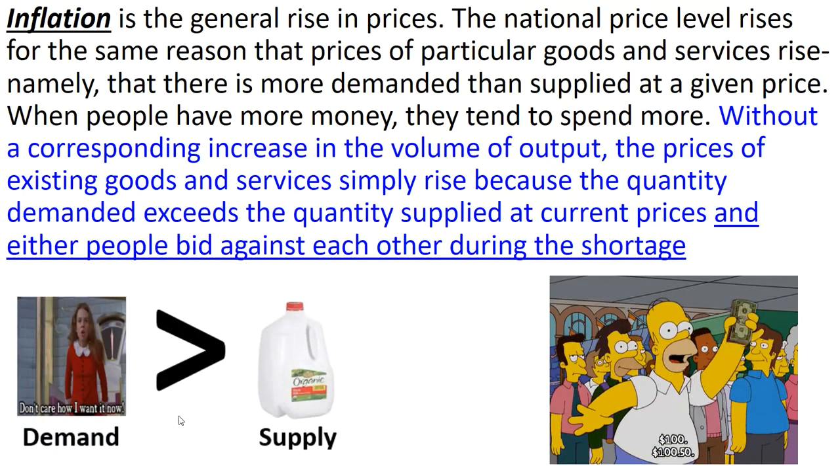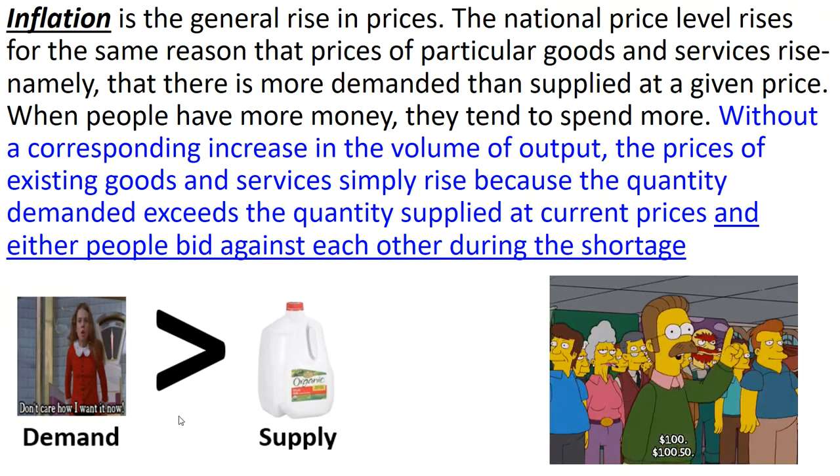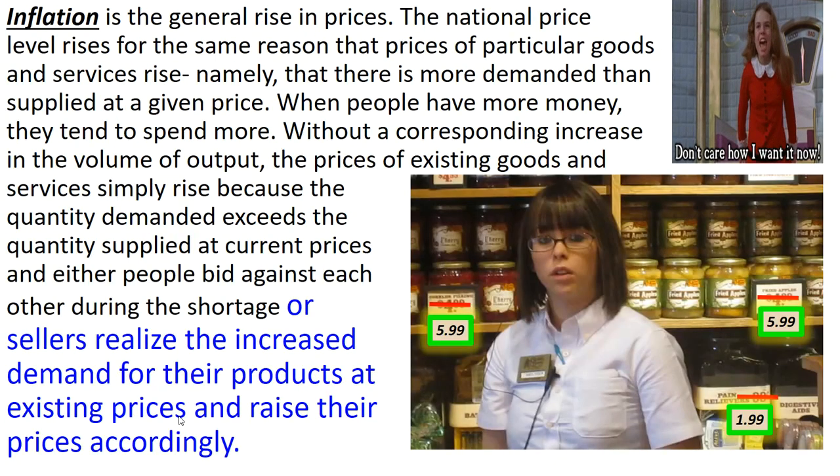So either we have the auction scenario where the people bid the price up together, that's an increase in demand, or the sellers realize the increase in demand. They realize that people are really coming in their store and buying a bunch of milk, and they really, really want it. And the seller realizes, yes, I can get away with charging more because the demand is higher. I'm only charging $3.10 for milk, but I think if I raise the price, I'm still going to be able to sell the same amount of milk because people want it that bad. And people want it that bad because the demand is high. And the demand is high because they have more money in their pocket. Because people have more money, they tend to spend more. And that happens when inflation is created by printing more money.